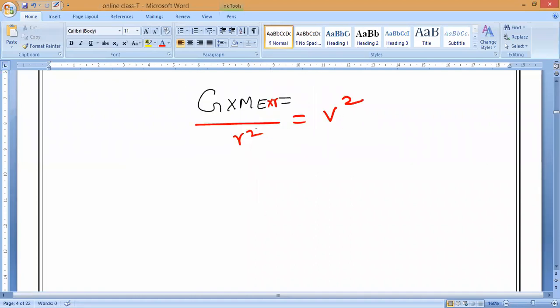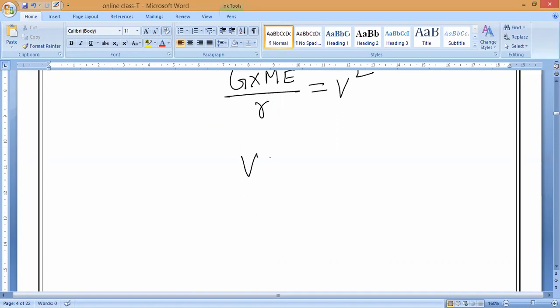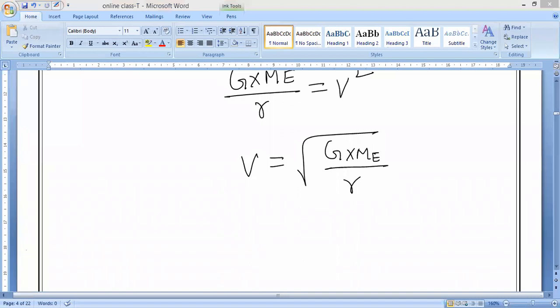Now, can R square and R get cancelled? So G into mass of the earth divided by R is equal to V square. Now the square will come to this side, and it will become square root. V equals root over G into ME divided by R, where ME is the mass of the earth. So this is the formula for what? The speed of a satellite orbiting the earth.